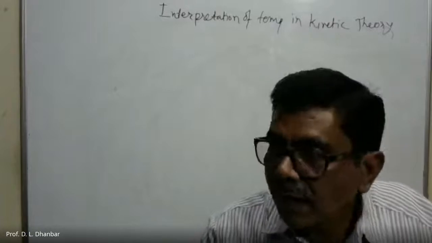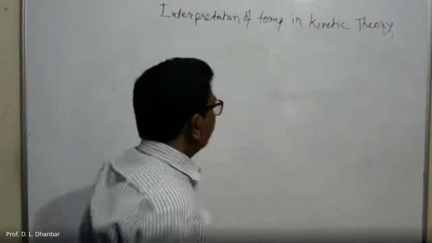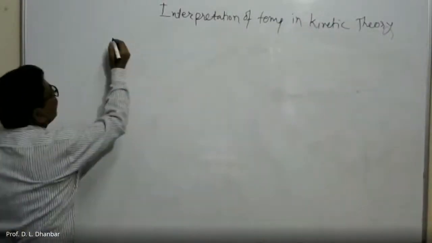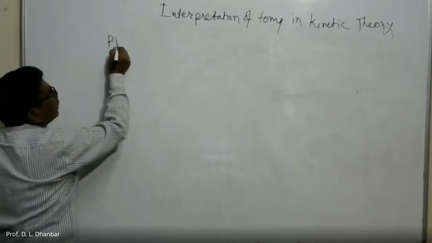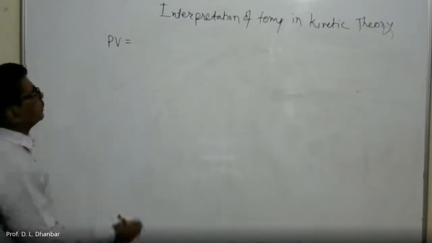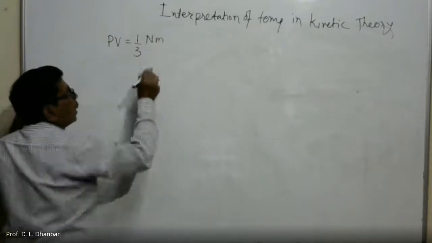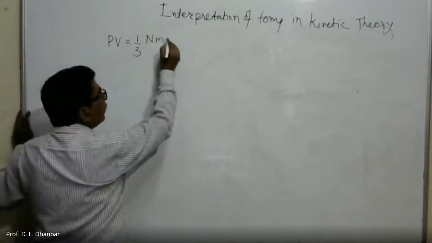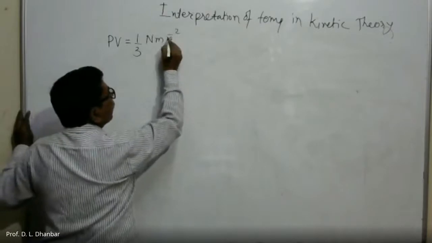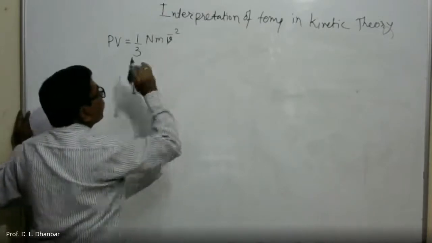So here we know an equation for pressure, which we had obtained last time: PV is equal to 1 by 3 N m v bar square.